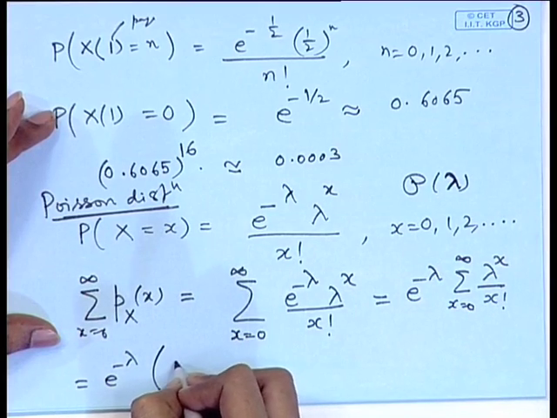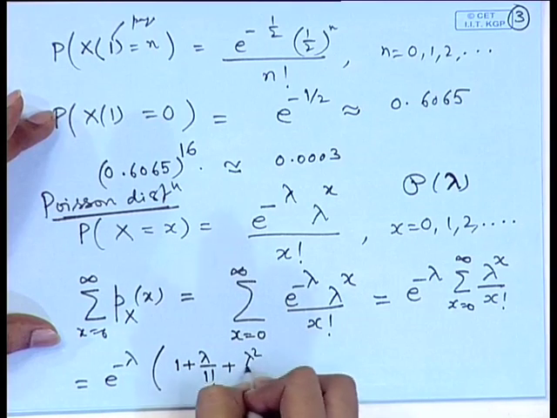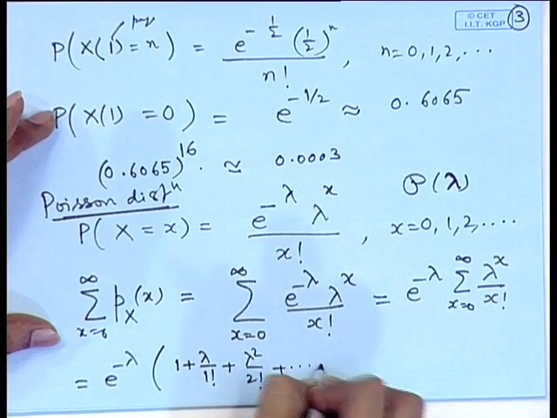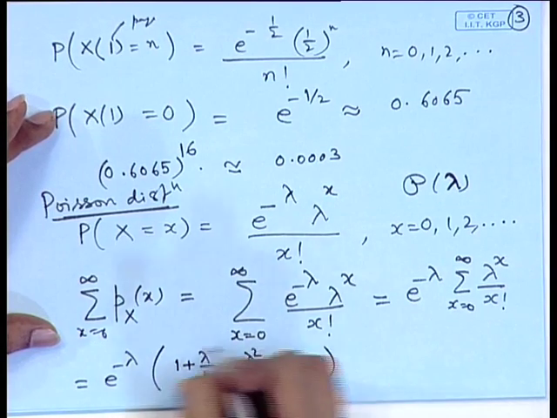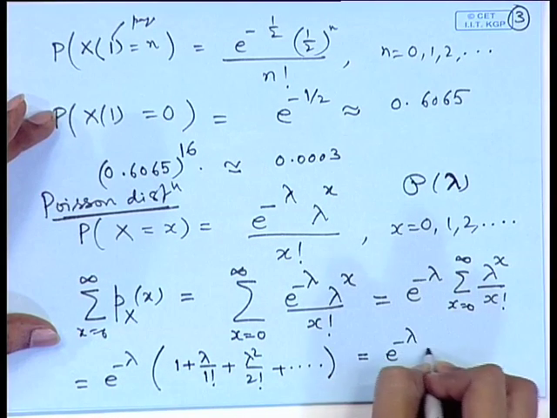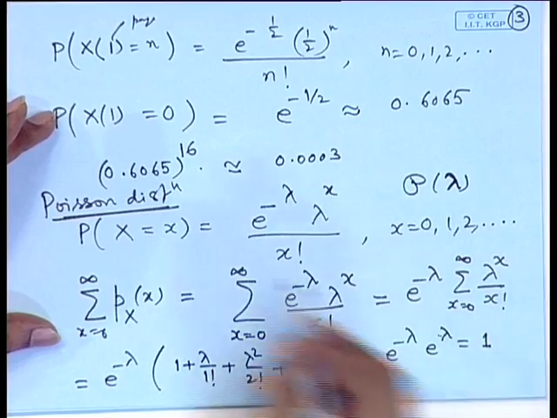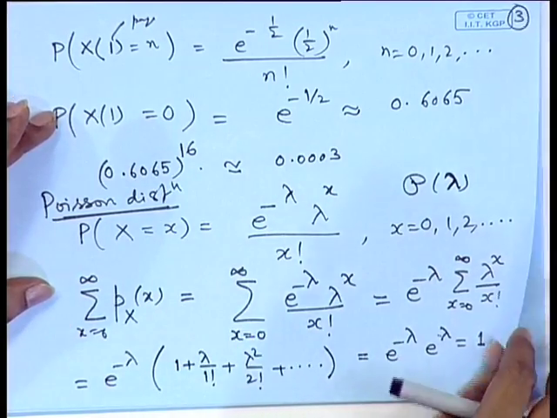This series is 1 plus lambda by 1 factorial plus lambda square by 2 factorial and so on, which is nothing but the expansion of e to the power lambda. So this is e to the power minus lambda times e to the power lambda, which equals 1. Therefore, this is a valid probability mass function.